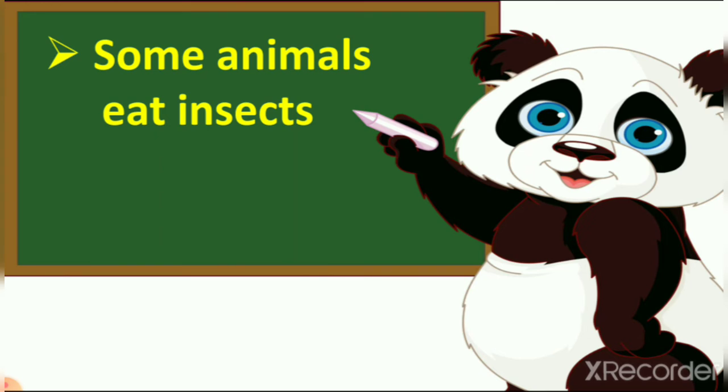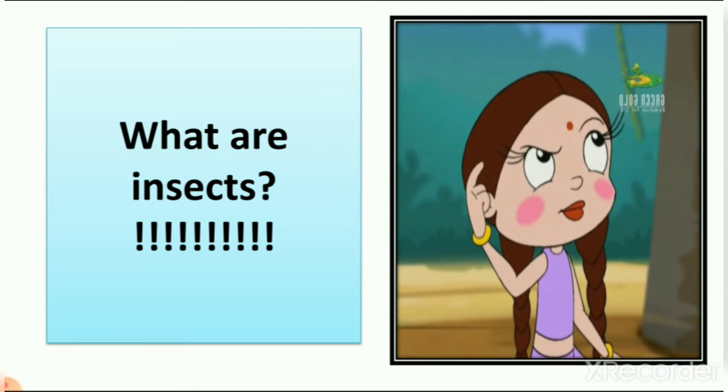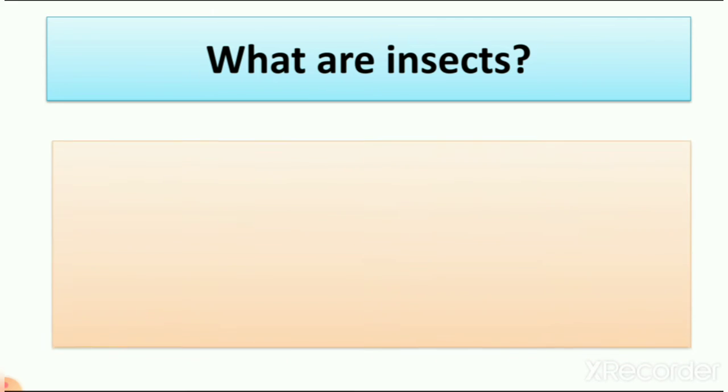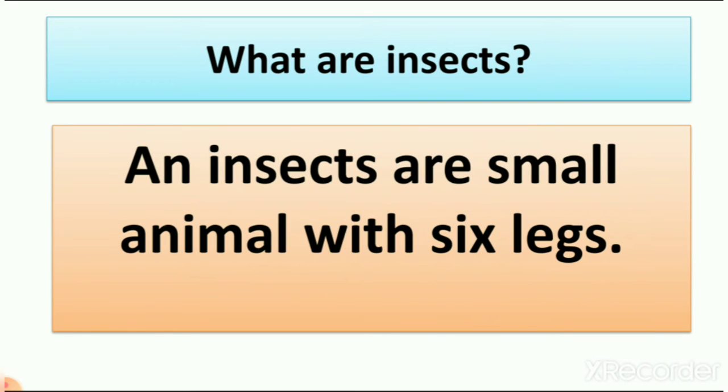Now let's see which is the next topic: some animals eat insects. In which lesson do we learn about insects? Yes, in lesson number 5, The World of Animals, we learn about insects. So let's revise what we learned about insects. What are insects? Insects are small animals, very small animals with 6 legs. And we also learned that some insects like butterflies and flies have wings to fly. So we learned with the picture of a cockroach in previous lectures that insects have 6 legs.